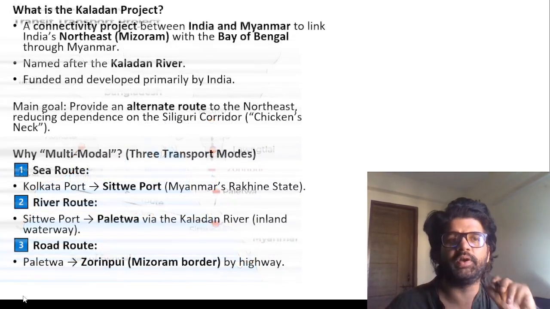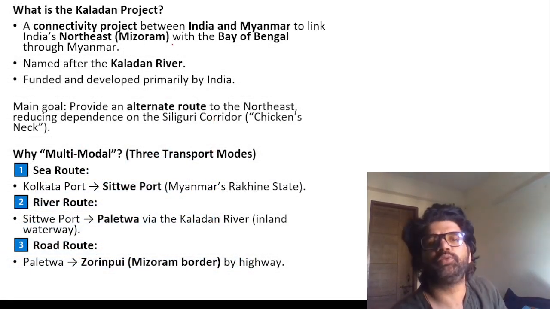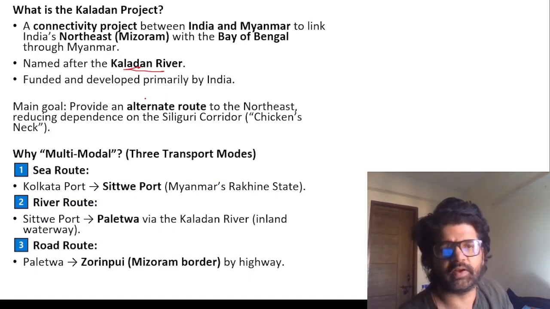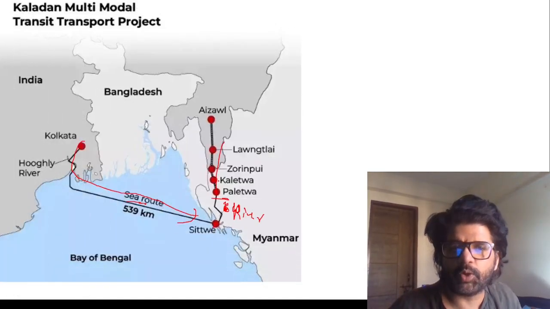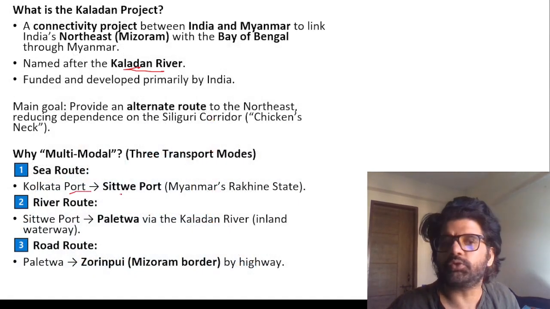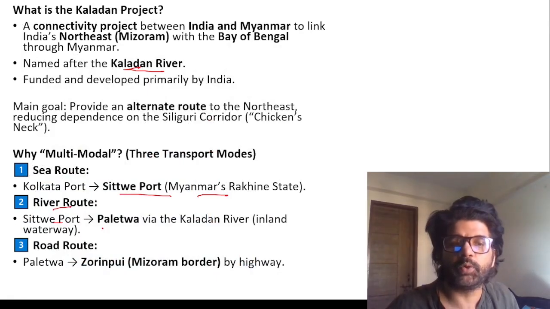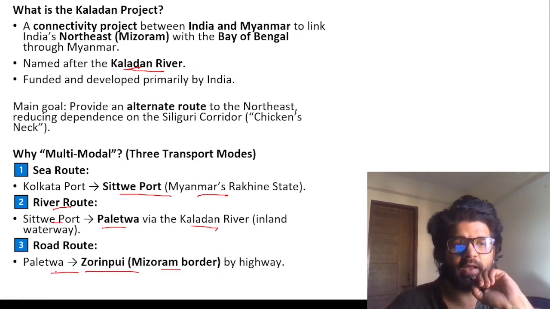There is no railway component here, guys. Connecting northeast Mizoram with the Bay of Bengal, named after the Kaladan River. So here, from Sittwe to Paletwa, you have the Kaladan River. Sea route Kolkata to Sittwe, Myanmar's Rakhine state, Sittwe to Paletwa via the Kaladan River, and from Paletwa to Zorinpui, Mizoram border, by highway.